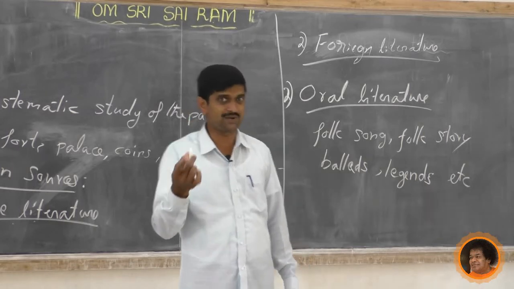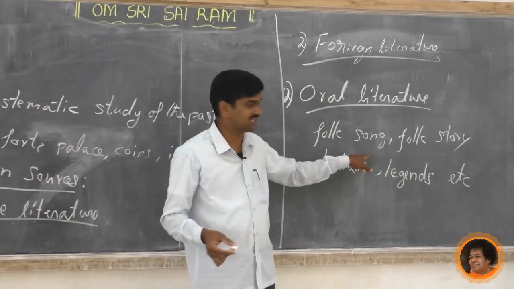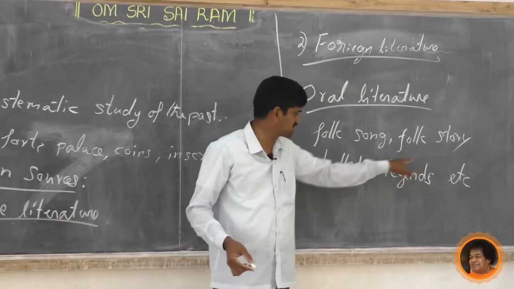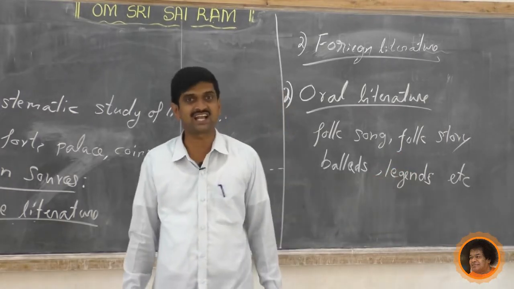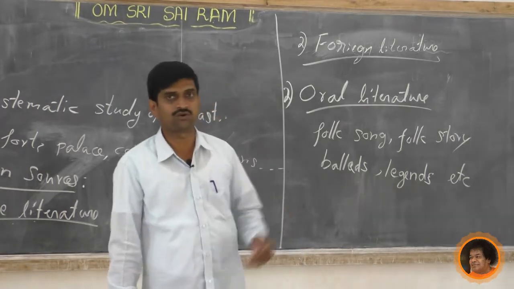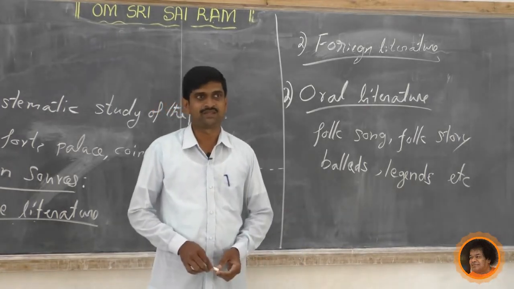What are the examples? Folk songs, folk stories, ballads, legends. So these are the examples of oral literature.